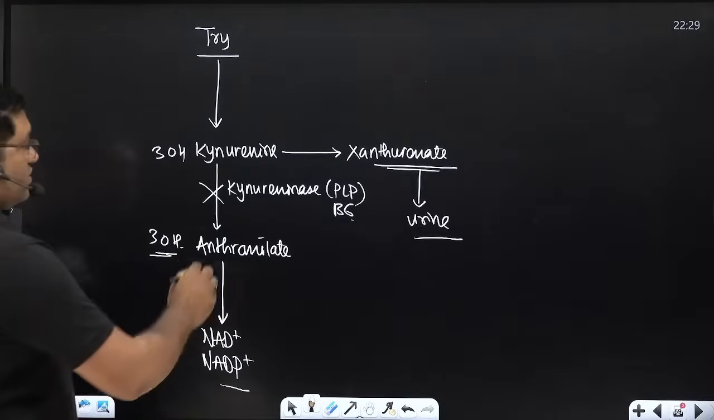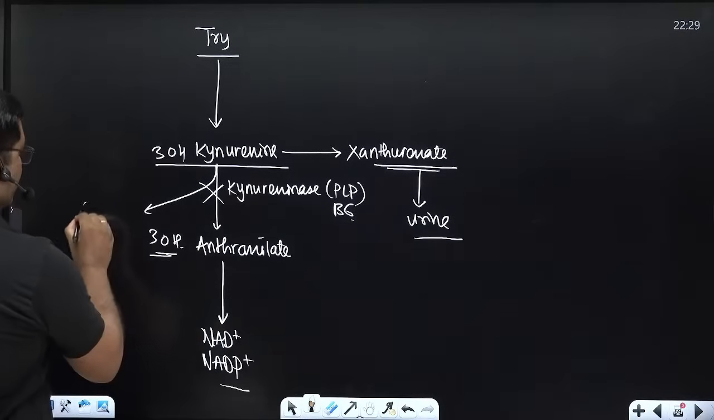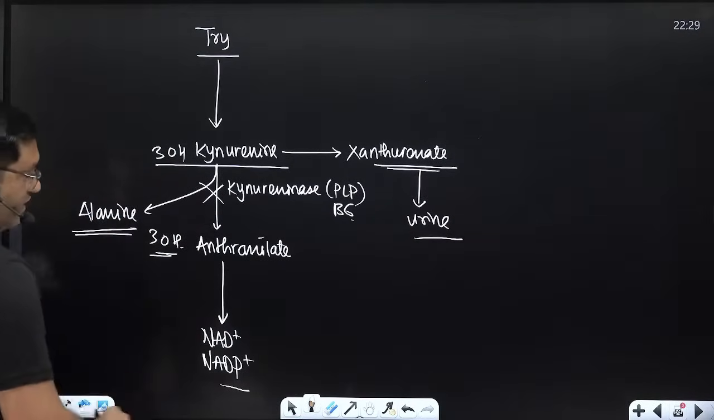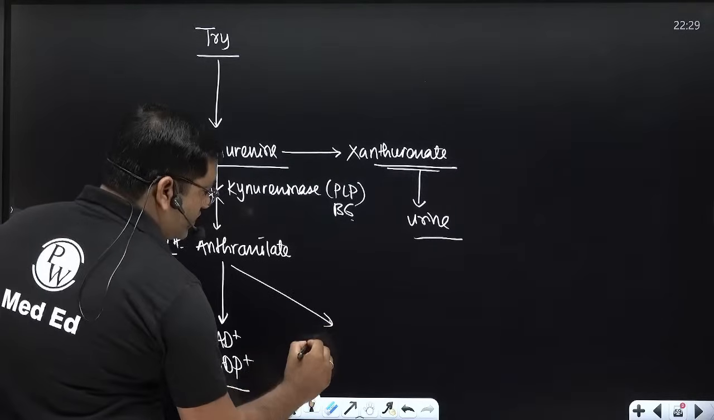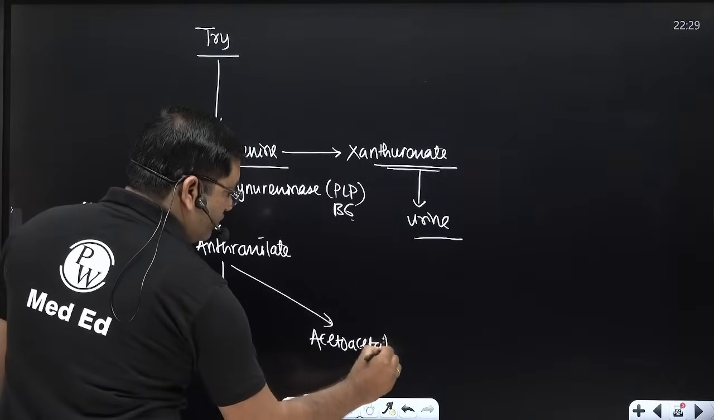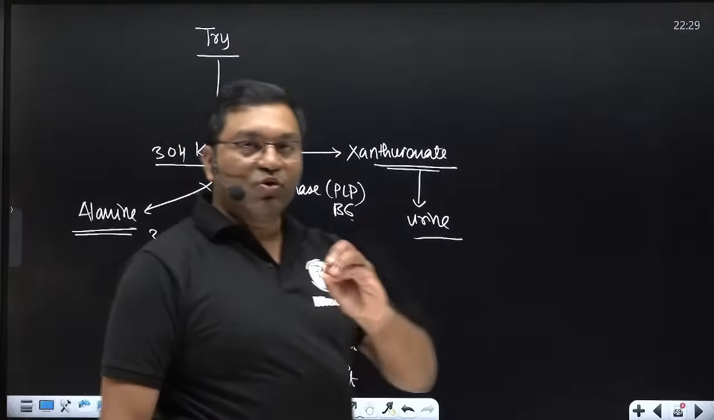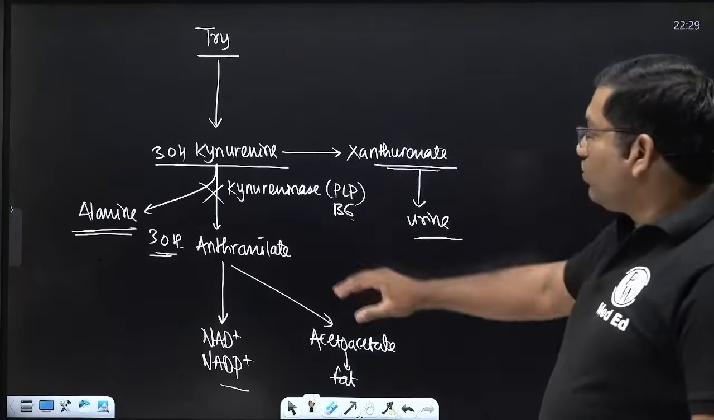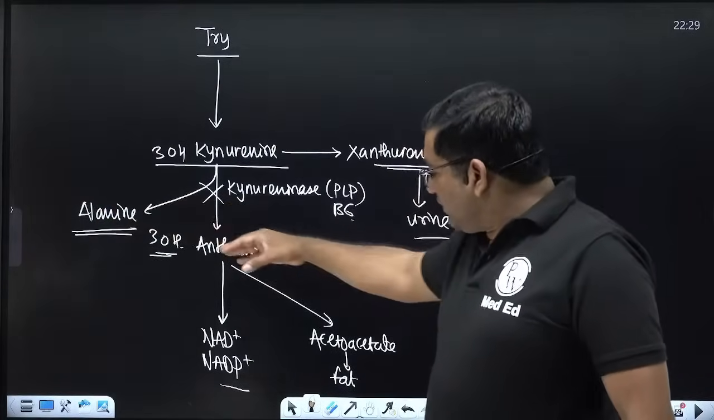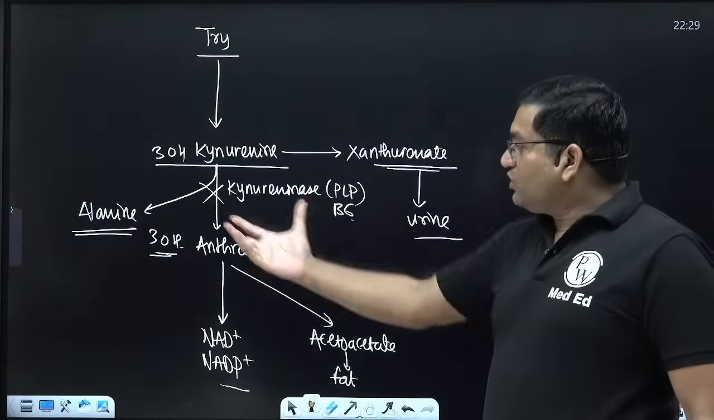In this step, it is also converted into alanine, that will give you glucose. This will also give you acetoacetate, that will give you fat. So tryptophan is glucogenic, ketogenic both. It will give you alanine, that will give you glucose, and through the intermediate, it will give you fat.